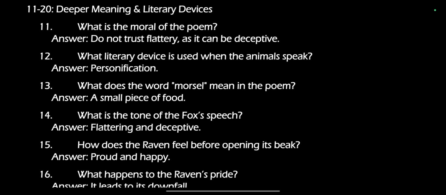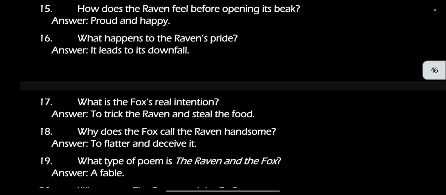What literary device is used when the animals speak? Personification. What does the word morsel mean in the poem? A small piece of food. What is the tone of the fox's speech? Flattering and deceptive. How does the raven feel before opening its beak? Proud and happy. What happens to the raven's pride? It leads to its downfall.